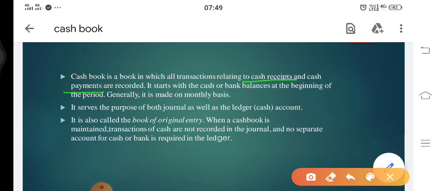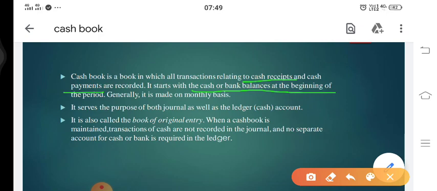And we can also say that it starts with the cash or bank balance at the beginning of the period. So generally it is prepared with the opening balance. Every transaction, if you have some cash in the business, you cannot overlook that. So the first part of the cash book always starts with the balance that is available in your cash account or your bank account.